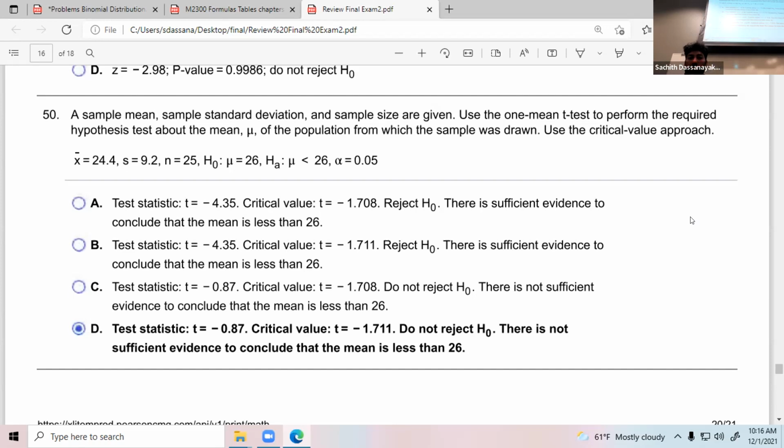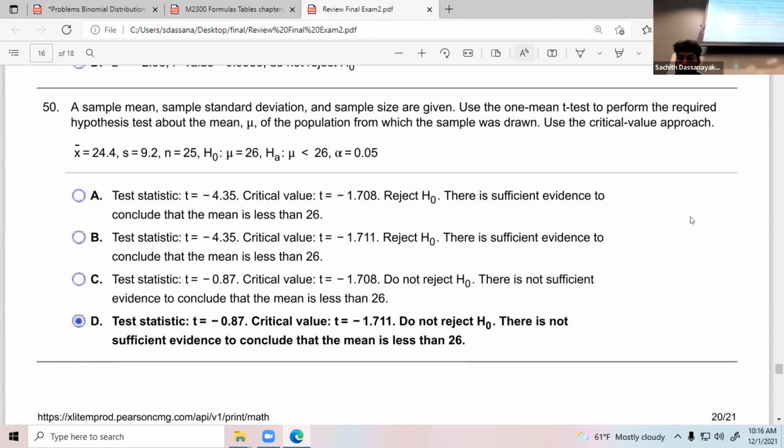This question, number 50. Sample mean, sample standard deviation, sample size, they are given. So this is about one mean, which means chapter 9 or below. One mean t-test. If this is a t-test, you should know what is going to happen. Perform hypothesis test.